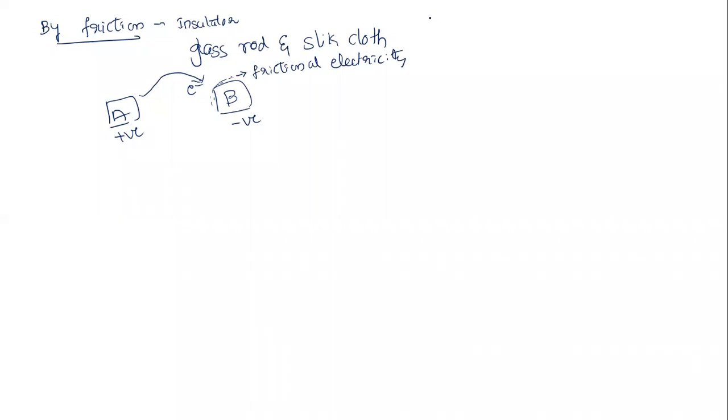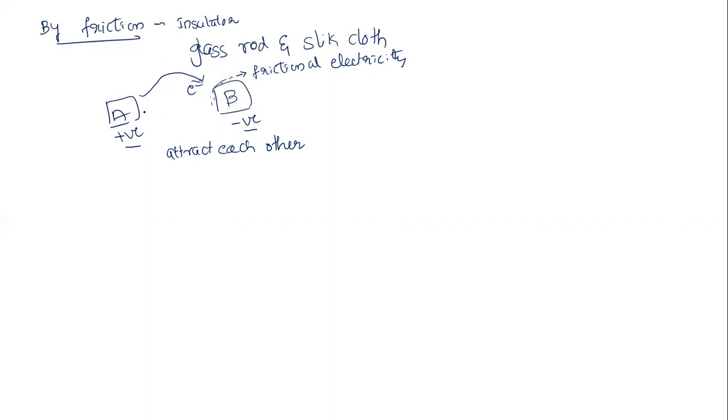Frictional electricity is the electricity developed on an object when we rub two objects against each other. After rubbing, whatever transfer of electrons takes place, one becomes positively charged and one becomes negatively charged. So they attract each other. So what is friction, simply put?